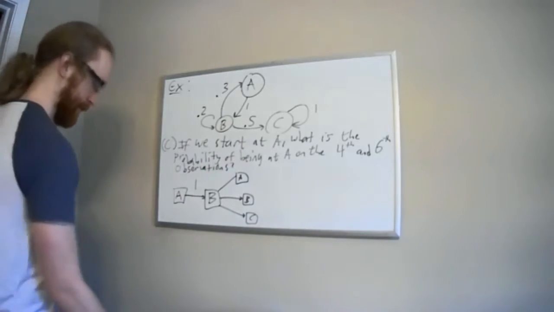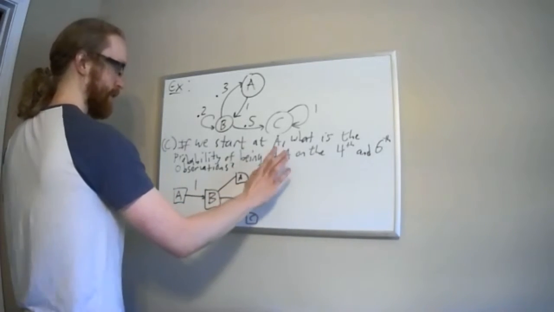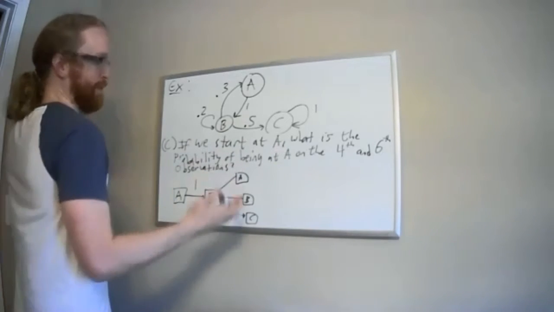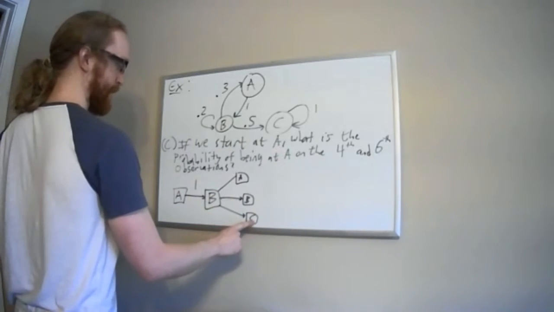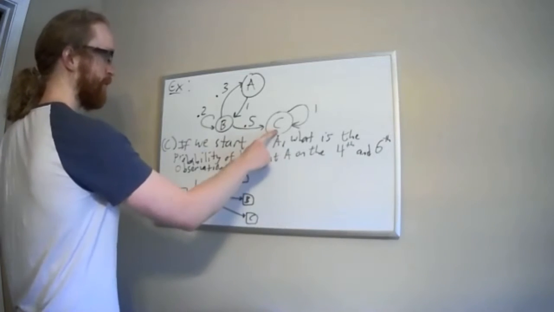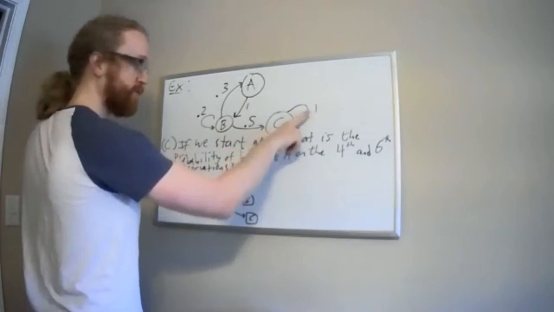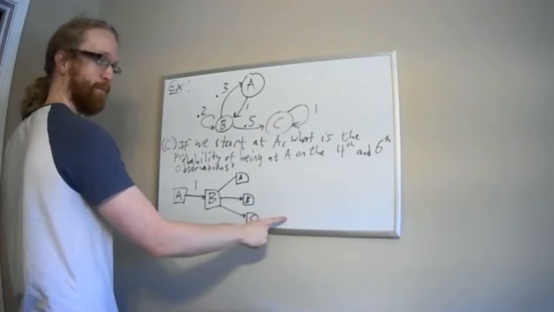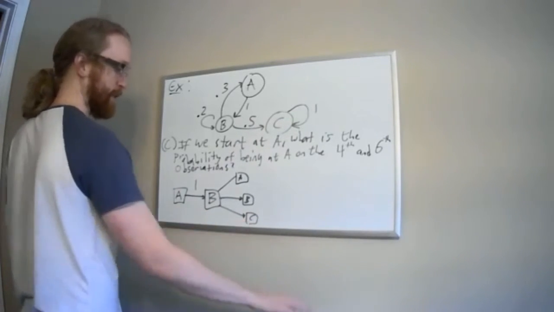But let's think about it for a second, because on the 4th observation, the very next one, I have to go to A. A happens to happen on the 4th observation. If I had gone to C on the 3rd observation, is it possible for me to get back to A on the 4th observation? Well, the answer is no, because the only place I can go from C is back to C. This is probability 1. So once I'm at C, I'm stuck there. I can't transition to anything else. So going to C from B is not going to be allowed.